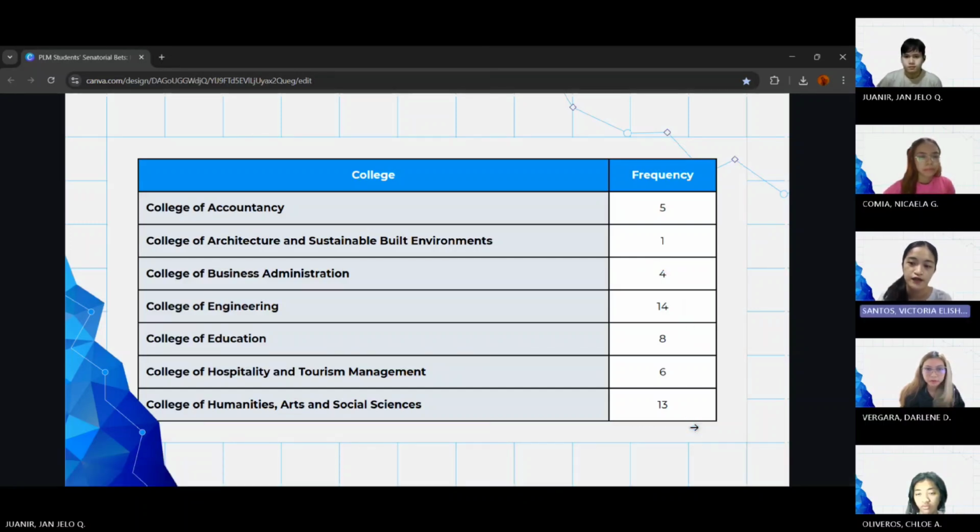For the respective college of the respondents, the survey covered all the undergraduate colleges in PLM, ranging from College of Accountancy, Architecture, Business Ad, and then so on. Next slide, please.